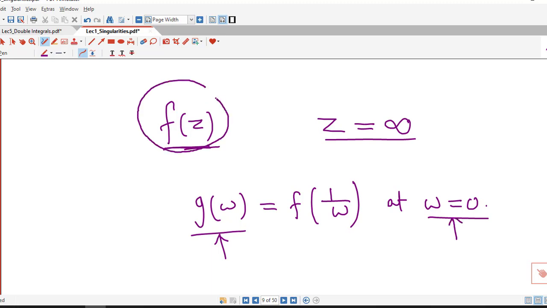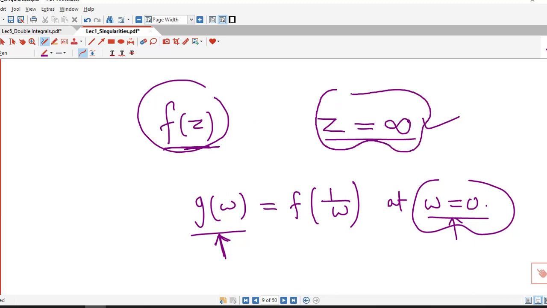This function f has a pole of order n at z equal to infinity if this function g has a pole of order n at w equal to 0. And similarly, function f of z has an isolated essential singularity at z equal to infinity if function g of w has an isolated essential singularity at w equal to 0.